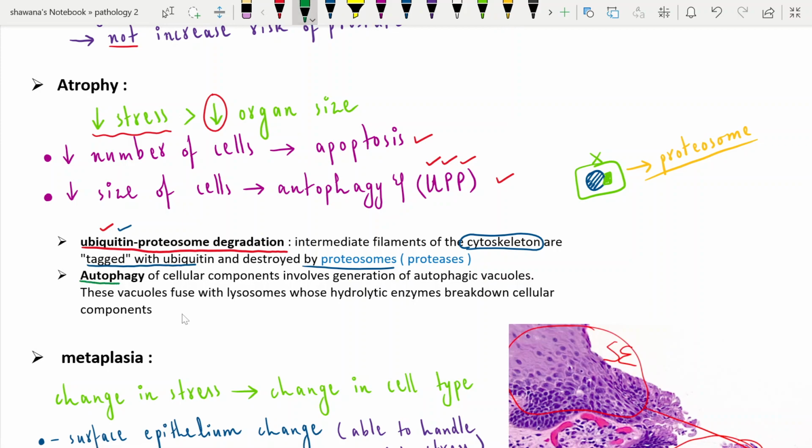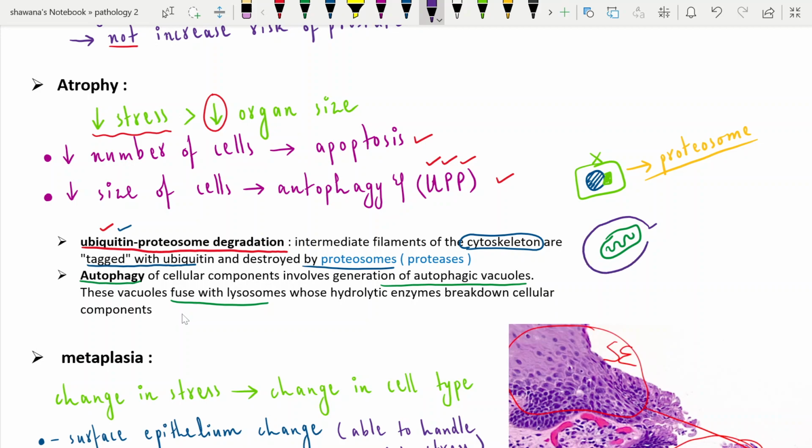Autophagy is self-eating. Auto means self and phagy means eating. It involves the generation of autophagic vacuoles, and these vacuoles fuse with the lysosomes. For example, there is a mitochondrion, and it has to be destroyed.